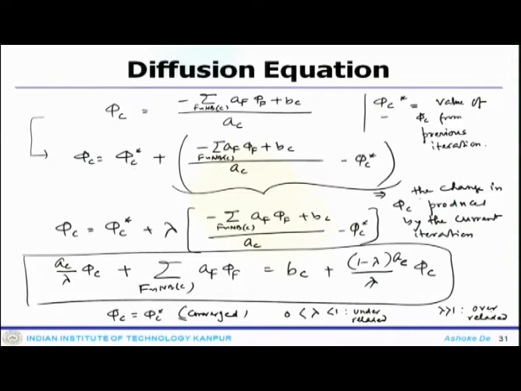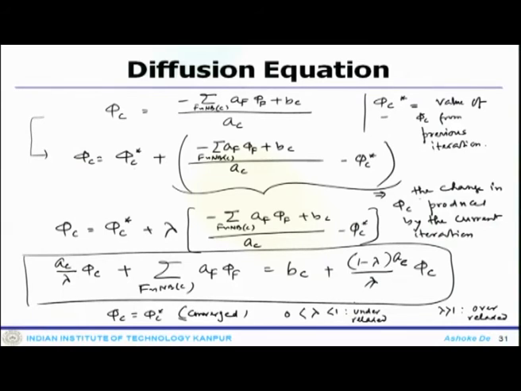Most of the time, in normal CFD calculations, the under relaxation factor is used because that leads to better convergence, but it is also not very generic that you always need to use under relaxation. It all depends on the particular equation or the physical problem that one is solving.